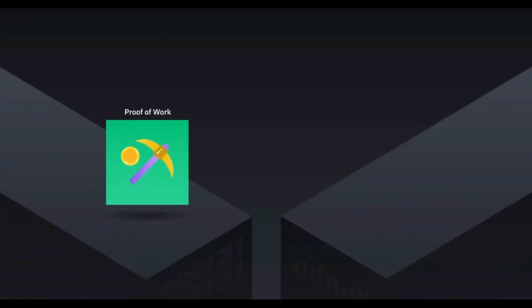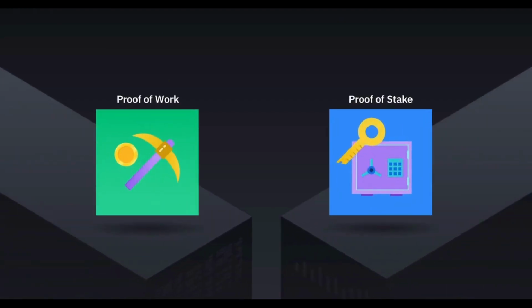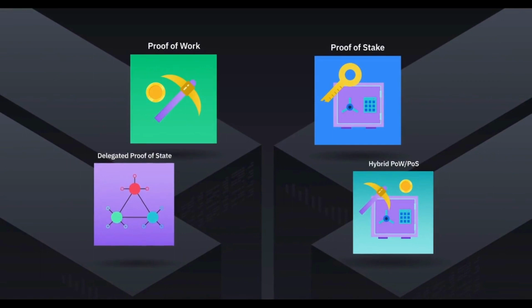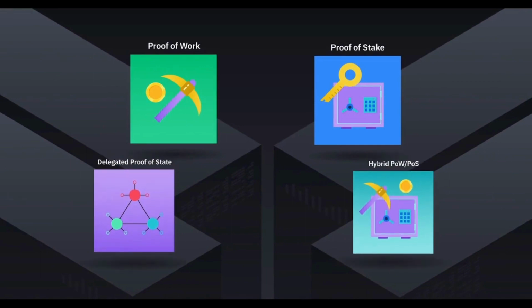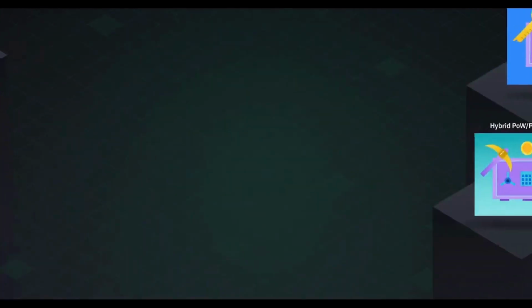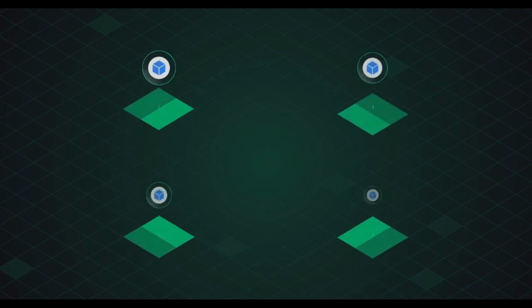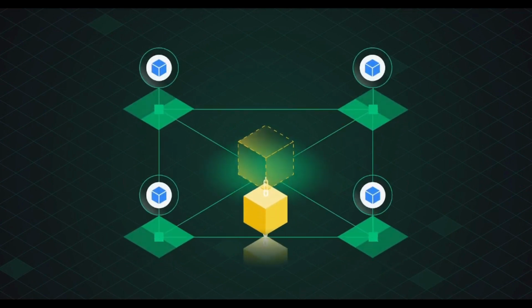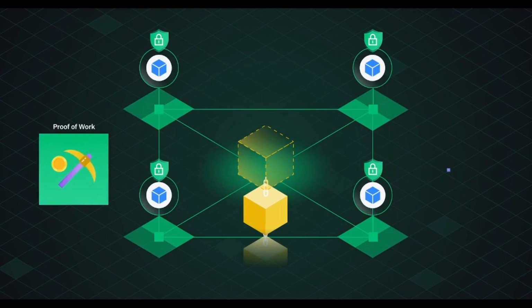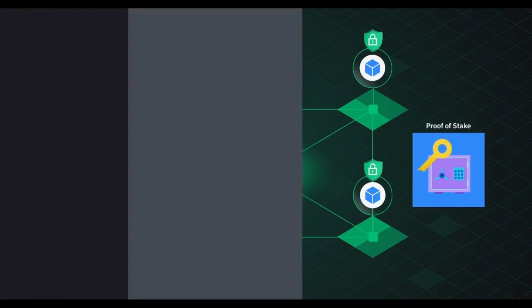Beside proof of work and proof of stake, there are other alternative consensus mechanisms. Delegated proof of stake and hybrid PoW PoS are two examples. To sum up, consensus mechanisms are critical to allow distributed systems to work together and stay secure, and proof of work and proof of stake are two dominant mechanisms.